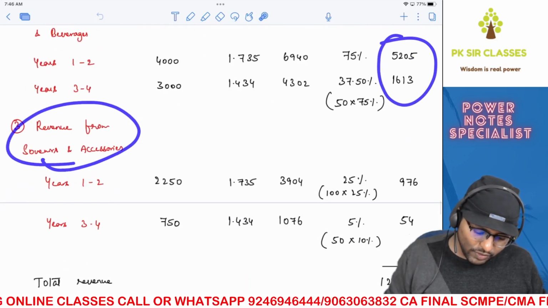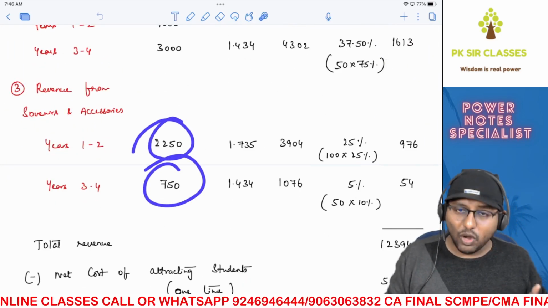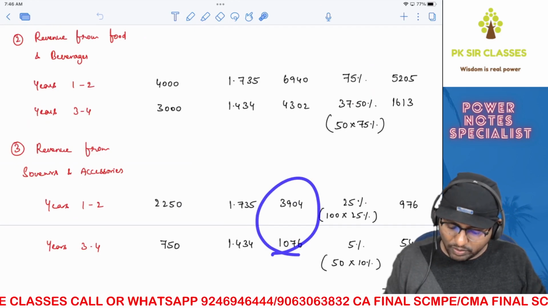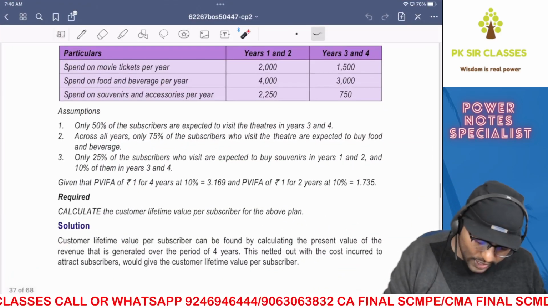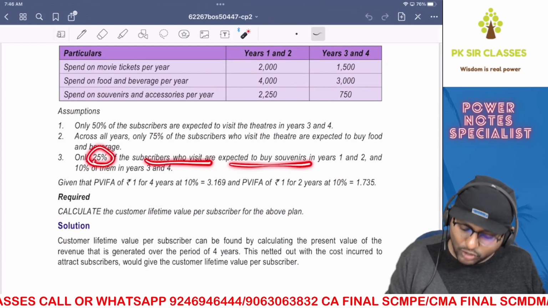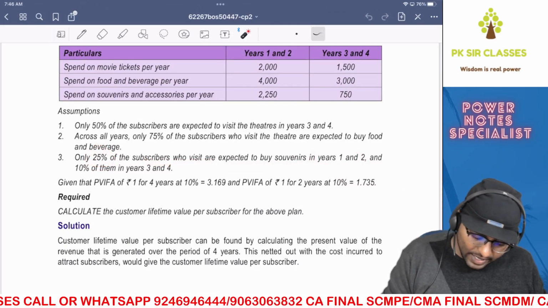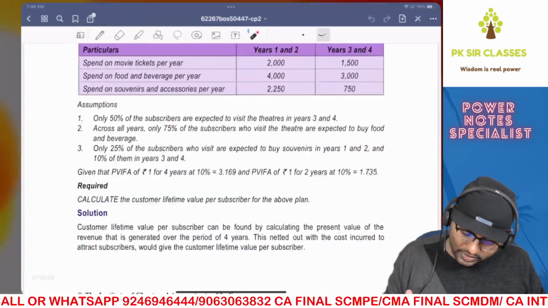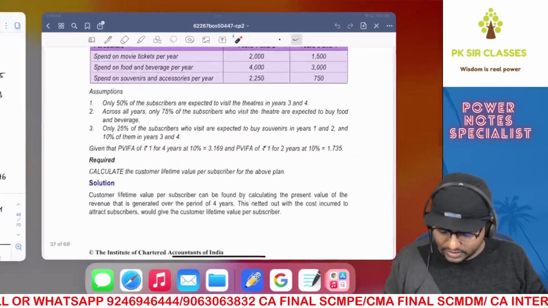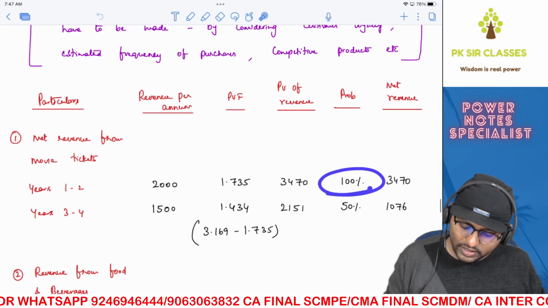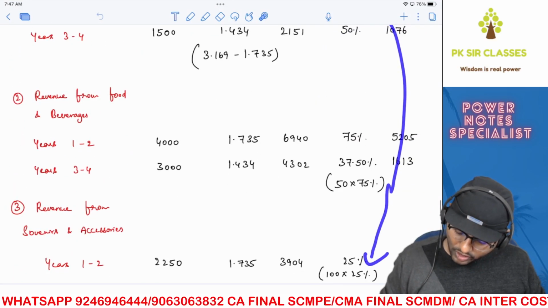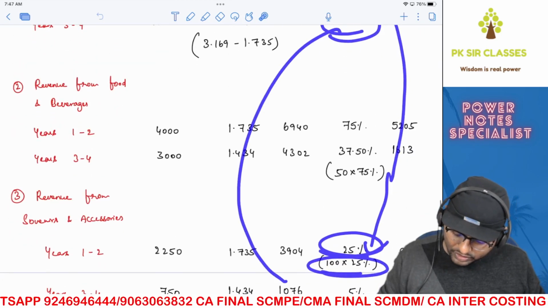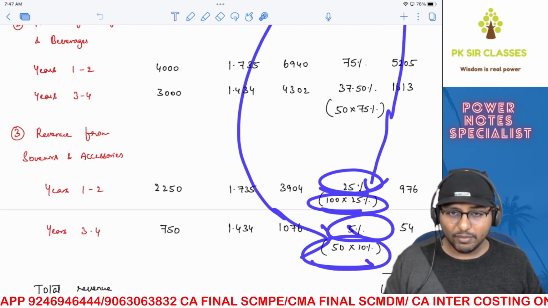Now, next one is revenue from souvenirs and accessories. 2250, 750, copy paste from the question. These two discount rates we already know, right? And you got the present value. Now, coming on to the probability, let's look at the question. Only 25% of the subscribers who visit are expected to buy souvenirs in years 1 and 2, and in years 3 and 4, it is only 10%, right? So, who visit the theaters? How many people are visiting the theaters? 100%. In that, 25%. So 100 into 25%, you got 25%. Next, you have got only 50% in years 3 and 4. In that, it is only 10%, which is given in the question. So 50 into 10%, which is 5%. Got the point?